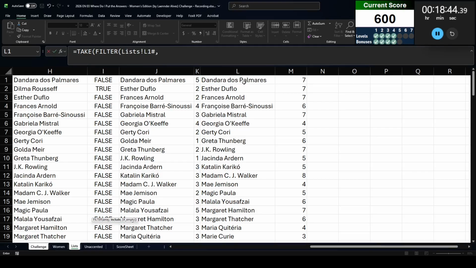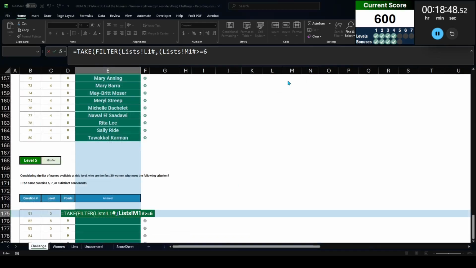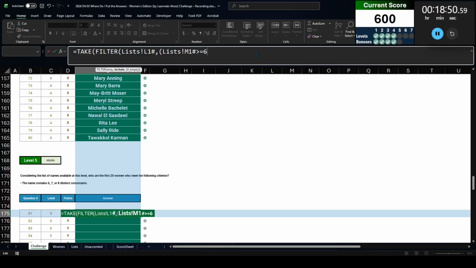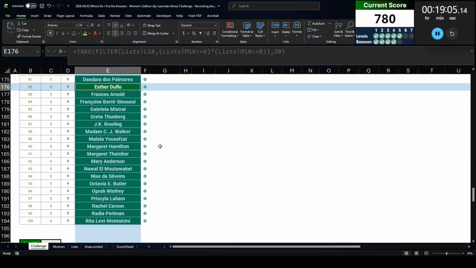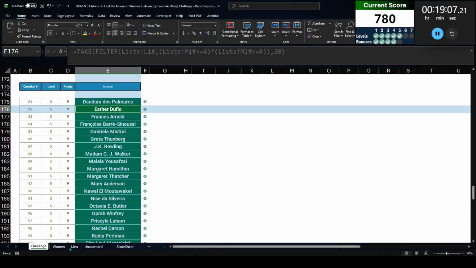And there are two conditions that we're going to look for now. So this must be greater than or equal to 6, I believe. Right, 6, 7, or 8. Yep. And then also, this must be less than or equal to 8. And it shouldn't be a comma here. It should be a multiply, because the multiply will then treat them as an AND and take them together. And we want to take the first 20 rows of that list, and that's going to answer this level.